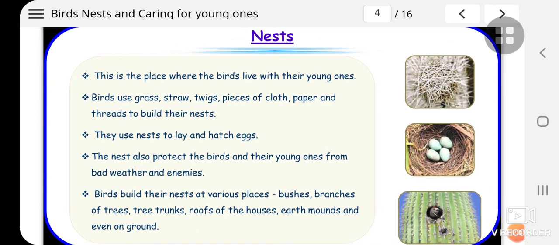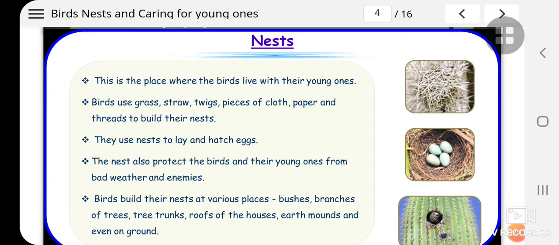Then here we have the nests. What is a nest? You can see here some of the pictures, and here are the main points. If you are asked to define nests, this is the place where the birds live with their young ones. Birds use grass, straw, twigs, pieces of cloth, paper, and threads to build their nests. They use nests to lay and hatch eggs. The nest also protects the birds and their young ones from bad weather and enemies.